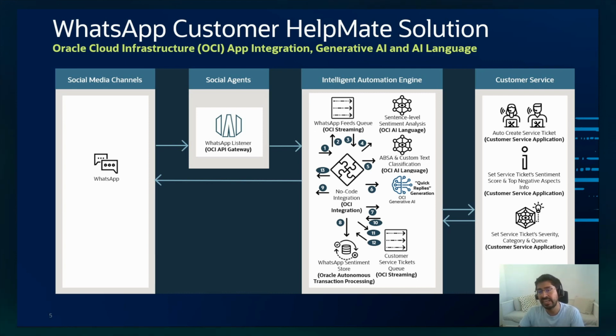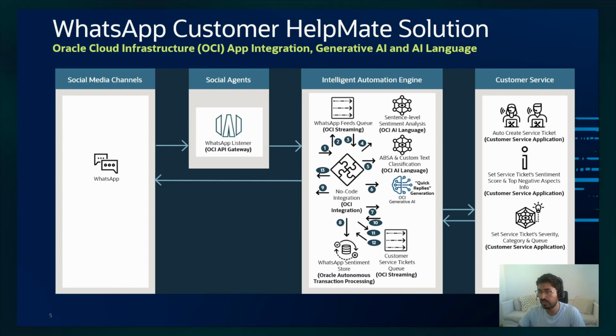The idea is that we could receive multiple WhatsApp messages from different customer numbers at the same time, so OCI streaming also gives us the capability to process these messages in parallel.